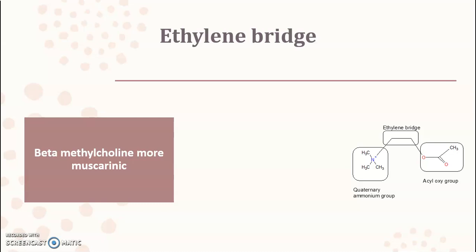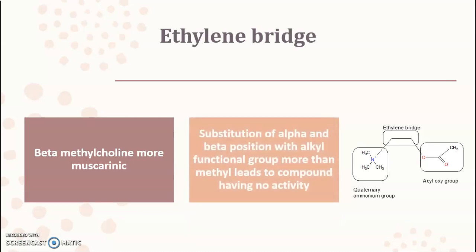on the muscarinic receptor. Further, substitution of alpha and beta position with an alkyl functional group more than methyl leads to a compound which is having no activity. Means at alpha and beta position only we can place a methyl group. If we replace this methyl group with higher carbon atoms like propyl, butyl, that will lead to the loss of the activity. So these are the changes that we can make in the ethylene bridge.